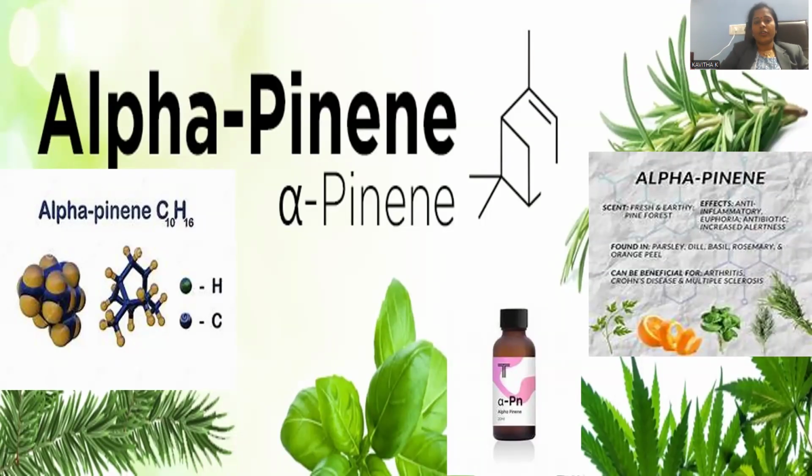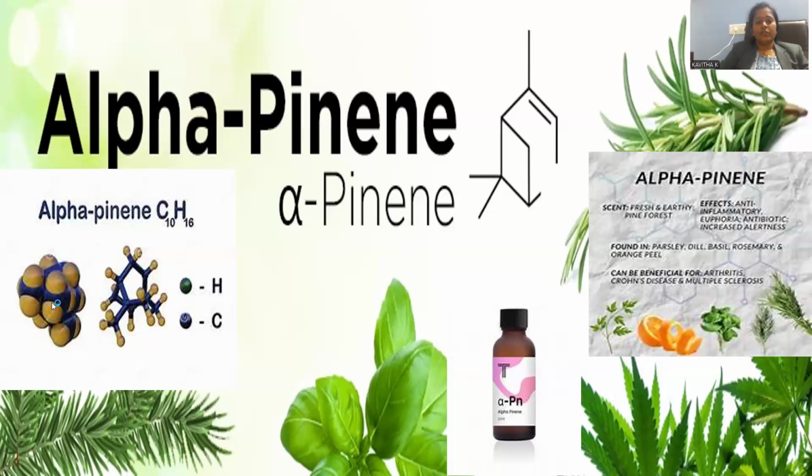The session is going to cover terpenoids. In the terpenoids, we are going to discuss the content called alpha-pinene. Here, pinene is available in two different forms according to their stereochemistry, alpha and beta pinene, based on the arrangement of the functional groups over there, right? So here, alpha pinene has potential applications, so it is taken as the content for the day.